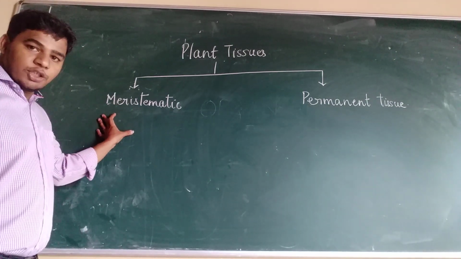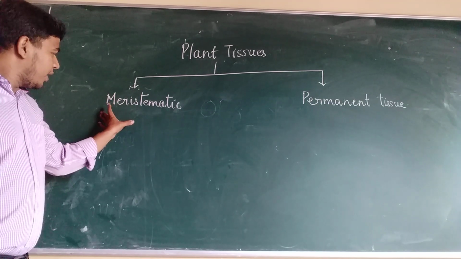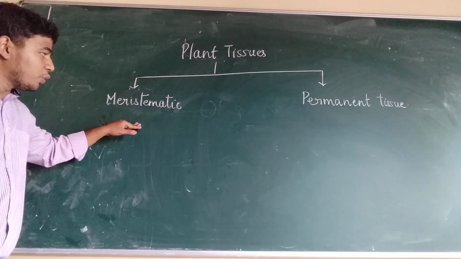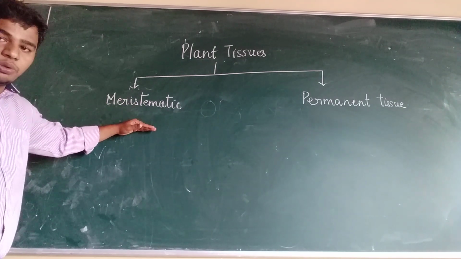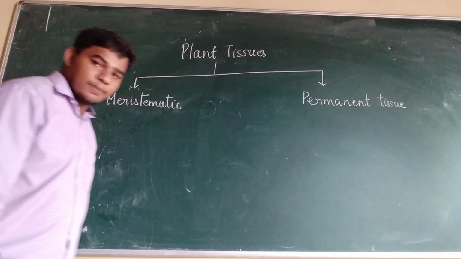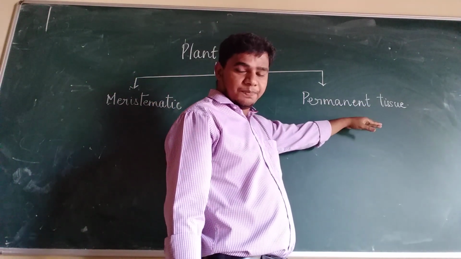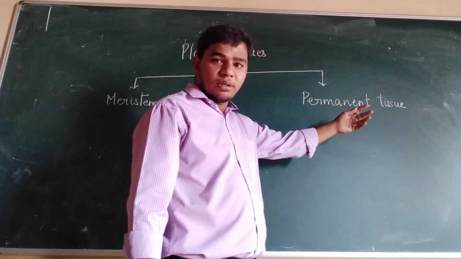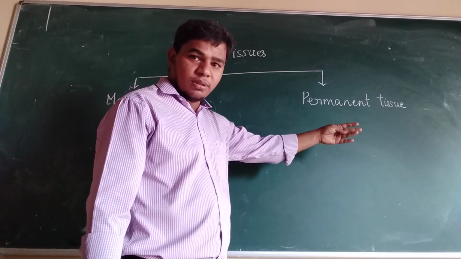The meristematic tissues are the tissues that can divide. The cells of this meristematic tissue can divide, and that is what leads to the growth in plant. Whereas the permanent tissue cannot divide. They have some other functions like support, photosynthesis, transport.